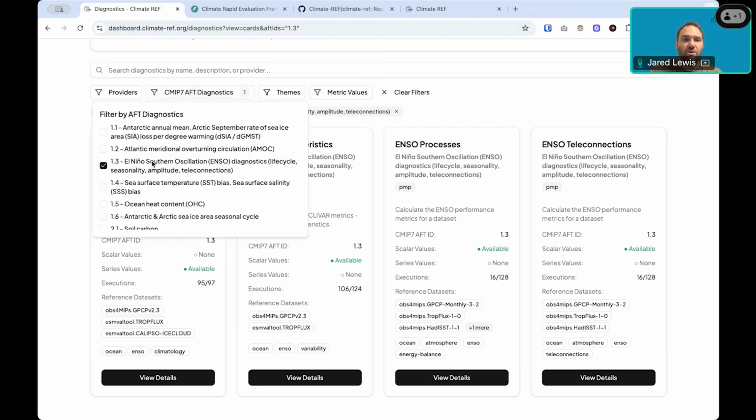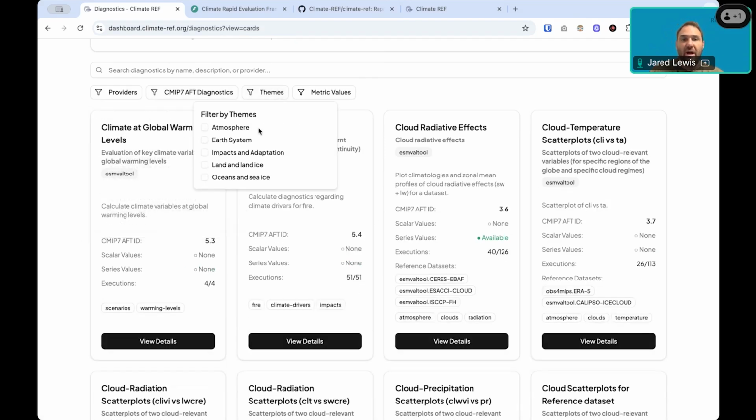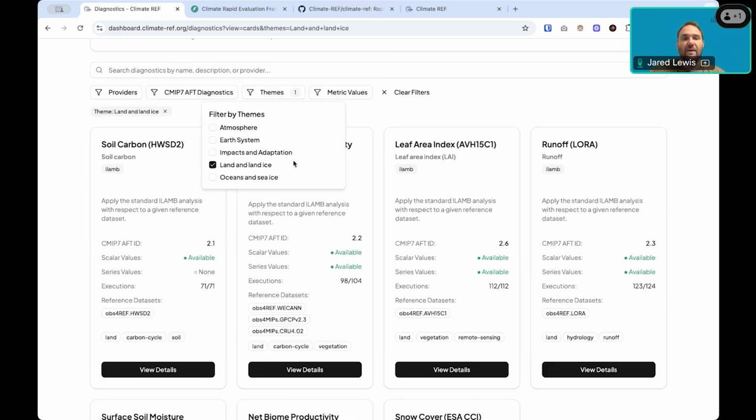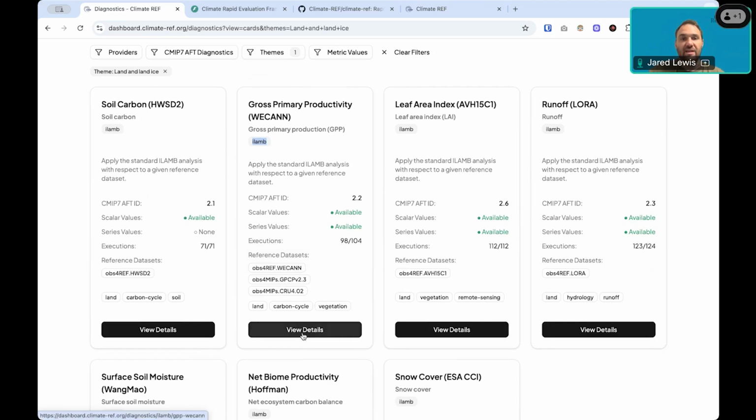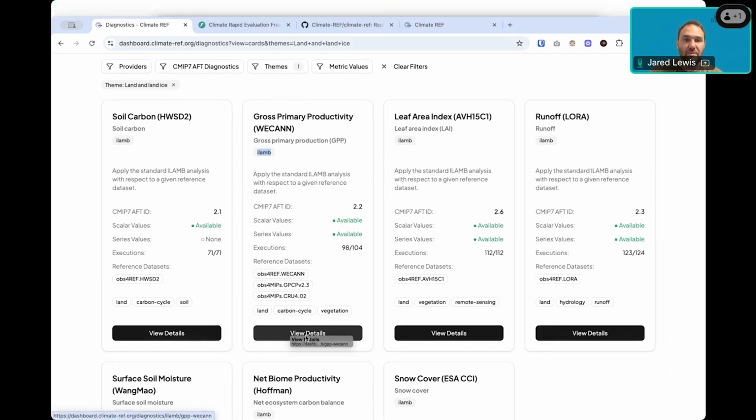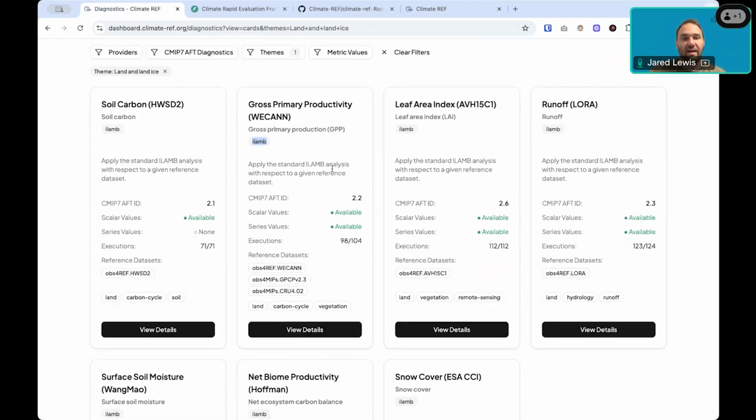You're also able to group by, say, theme. That could be a useful way to navigate to the things that are of interest. And another one of the other diagnostic providers we have is ILAMB. So let's have a look at, say, GPP, gross primary production, and we can dive into that.